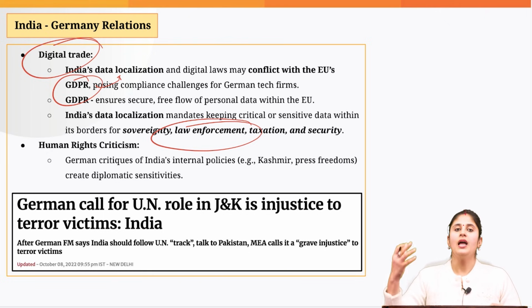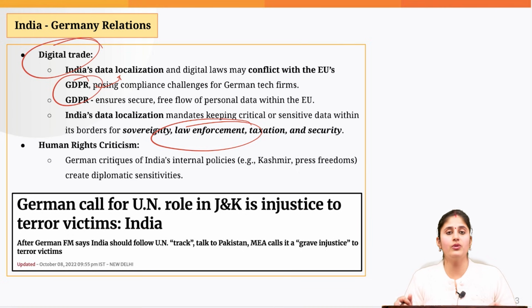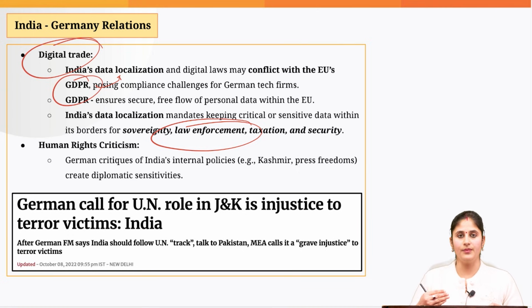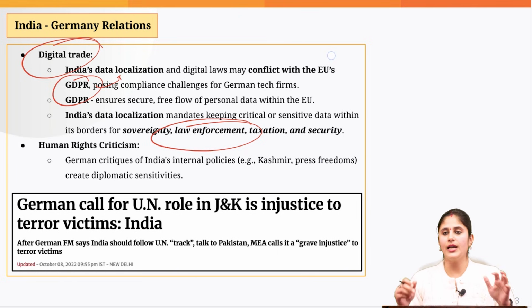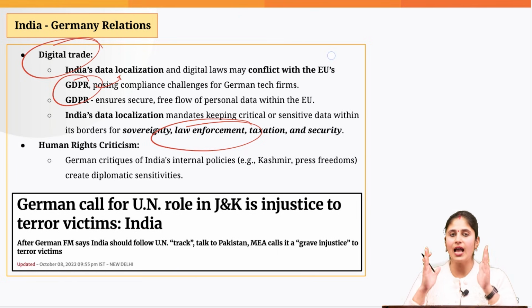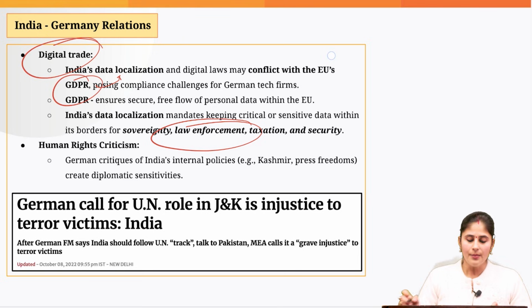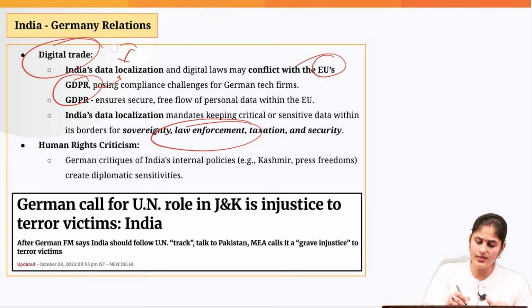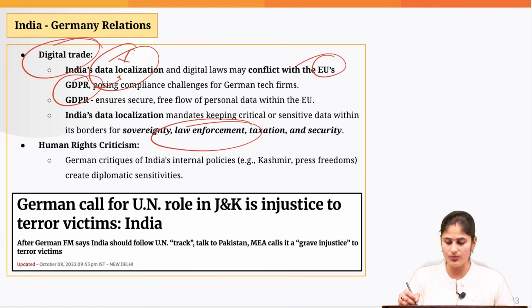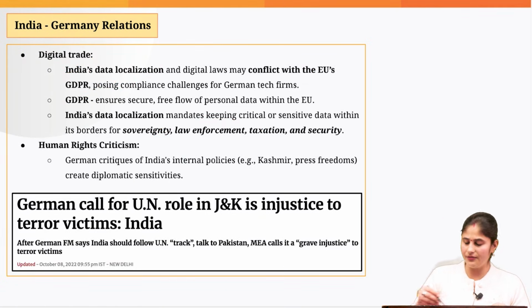Just imagine the situation: the law enforcement agency needs data with respect to a particular person, but that data is not available in India. So again, we have to make a request to other countries to please provide the data. So from the law enforcement perspective, we have gone with data localization. That means the companies have to store sensitive data here in India itself, so that in case the law enforcement agencies need some data, they can easily get it. Okay. But the European Union's general data protection regime goes against India's data localization norm. So there again, we are having some differences.